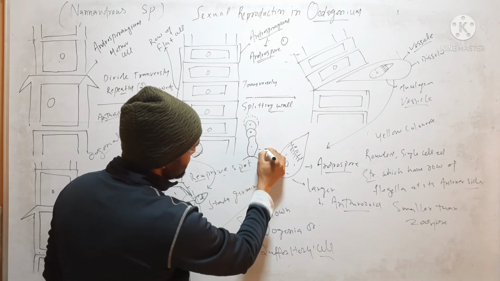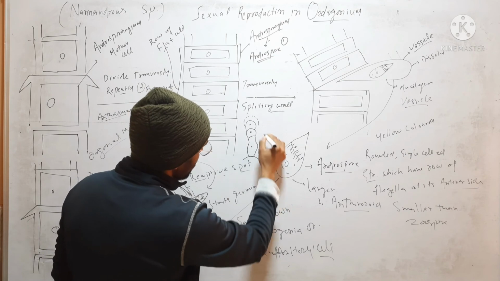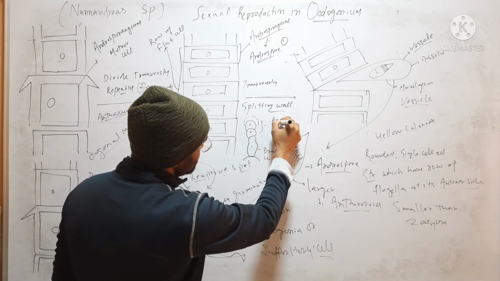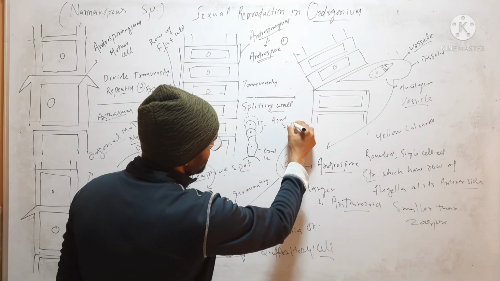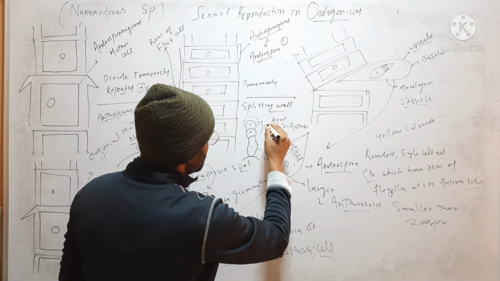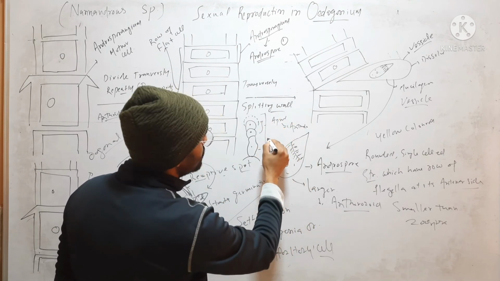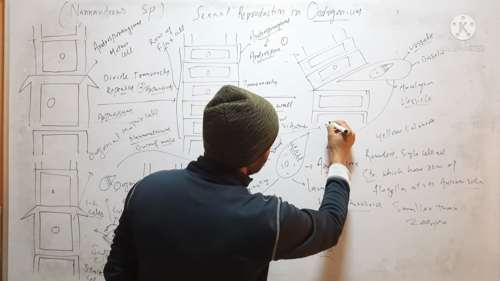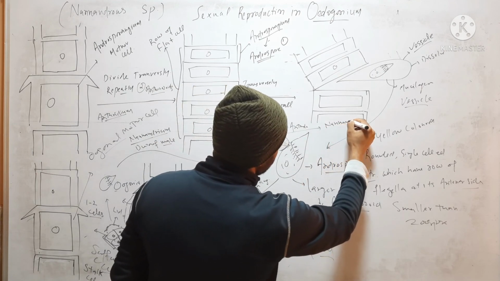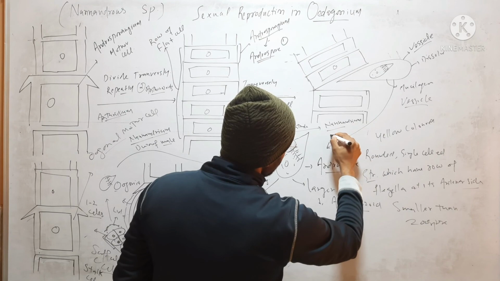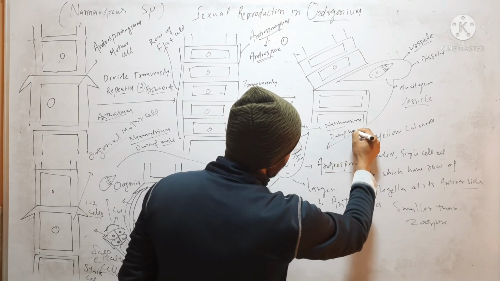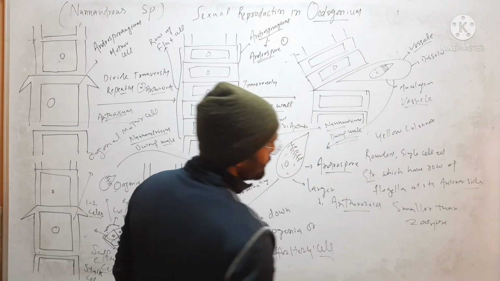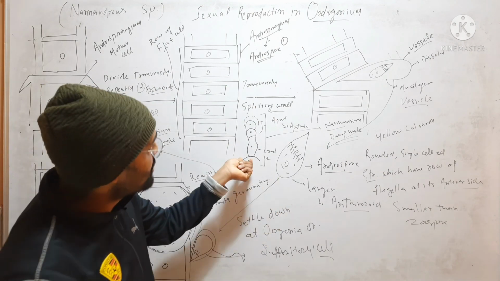This is the basal cell and these two apical cells will function as antheridia. So this whole structure is called the nanandrium or dwarf male filament. This is the male filament.